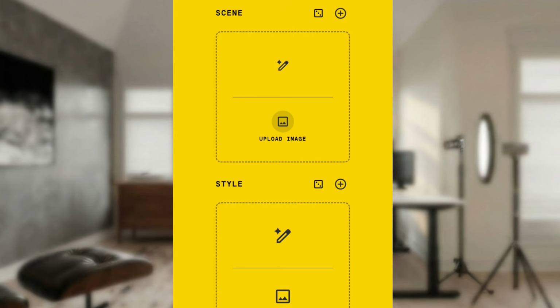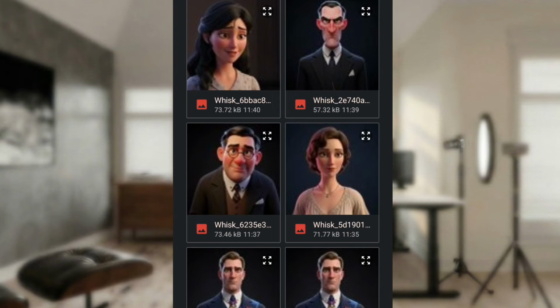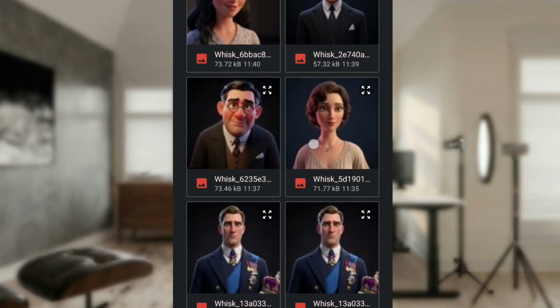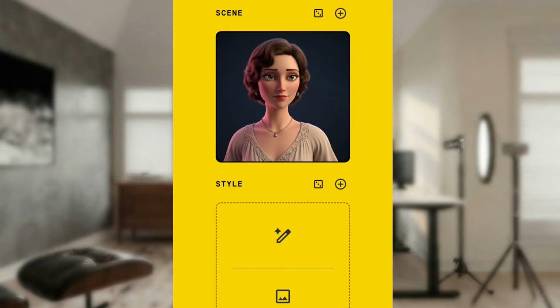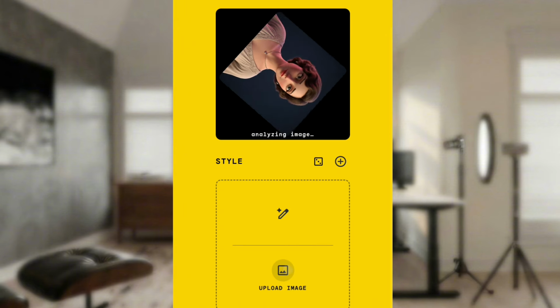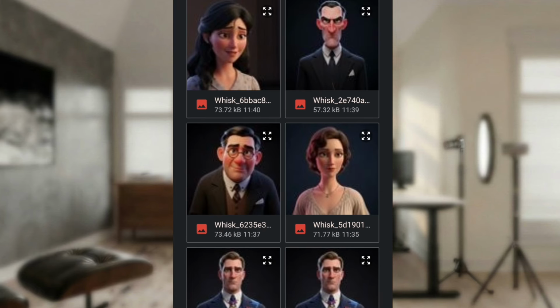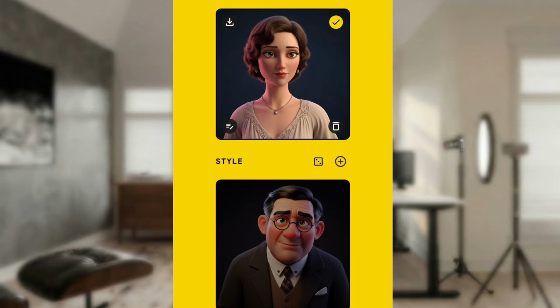Next, you add the second character. Just click on this upload image. Hope you're seeing what I'm clicking. Please pay attention. If you have questions, you can ask me in the comment section. You select this character. Next, you tap again and do the same thing for the next character. Go to your phone gallery. The next character is this man.